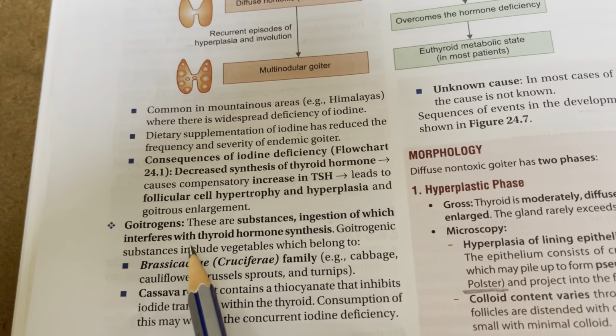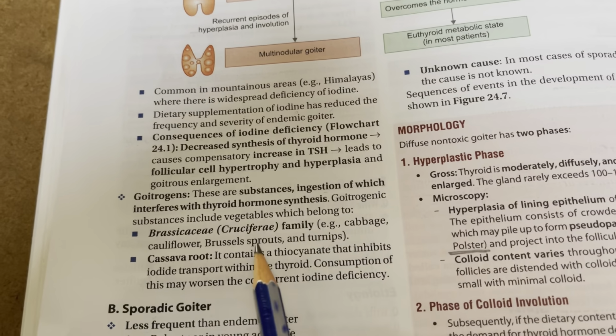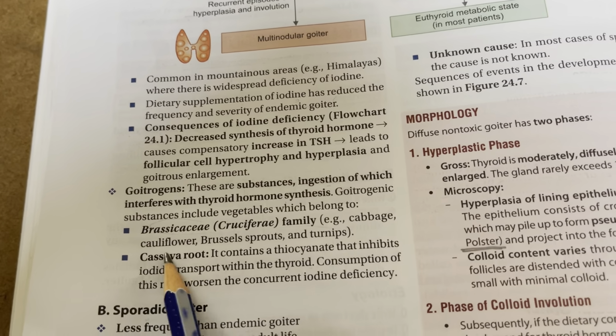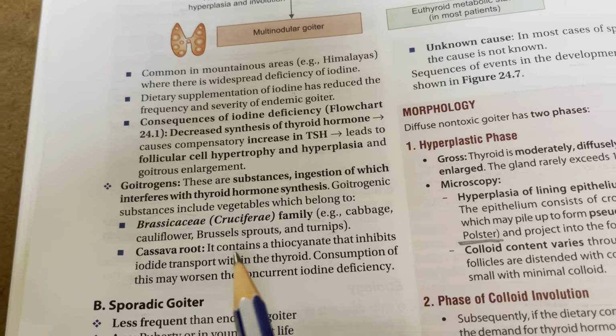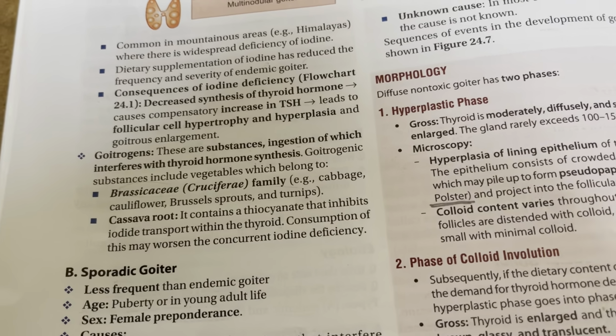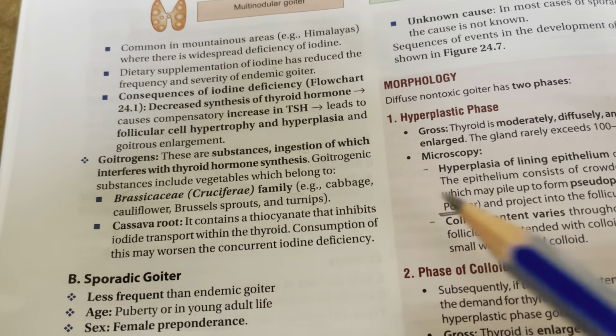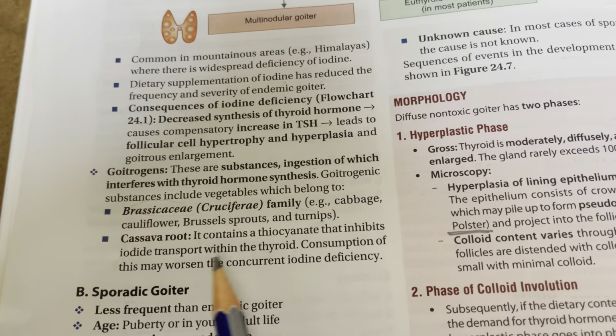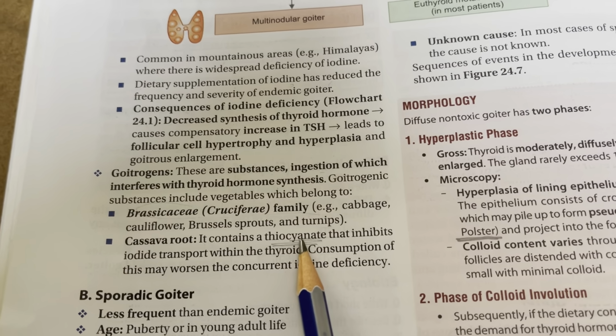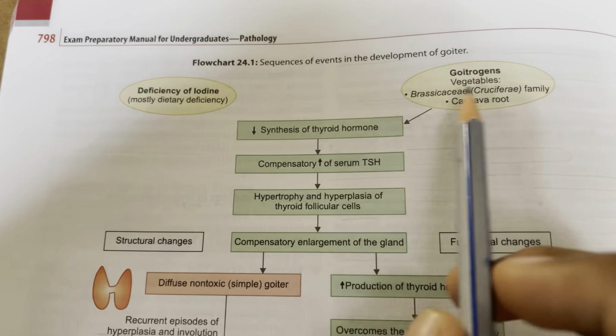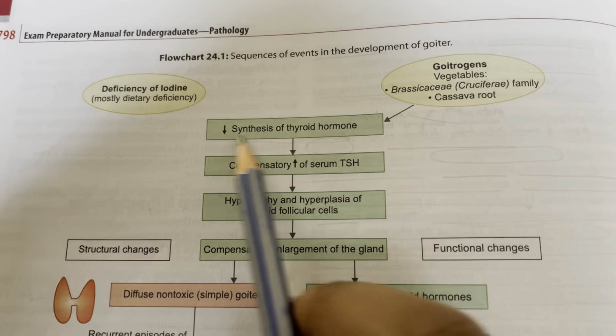These are substances ingestion of which interferes with thyroid hormone synthesis. For example, cabbage, cauliflower, Brussels sprouts and turnips belong to the Brassicaceae or cruciferous family. They should not be eaten in patients with hypothyroidism because they interfere with thyroid hormone synthesis. And also cassava root contains thiocyanate that inhibits iodide transport within the thyroid, so that also you should not eat. So deficiency of iodine or goitrogens decrease the synthesis of thyroid hormones.